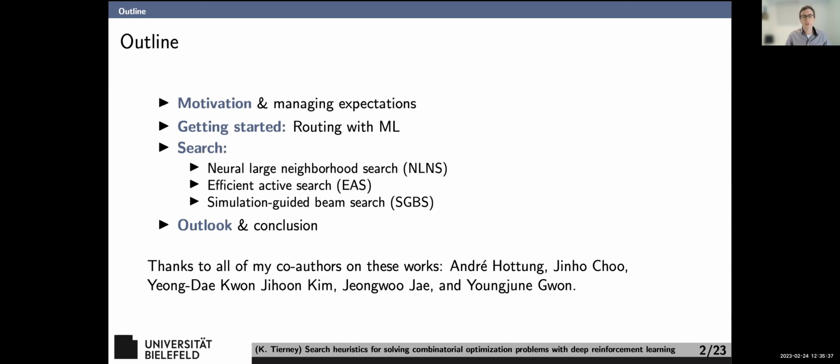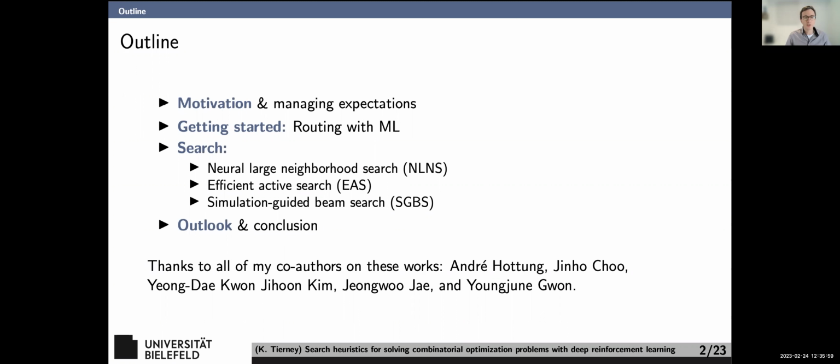Although I would note that the techniques I present here are general. We've mainly used them on routing and some scheduling problems, but in principle, they should work on any kind of combinatorial optimization problem. But again, we'll manage your expectations in a moment. And I'm going to introduce 3 different methods, and I promise to stay on time with that.